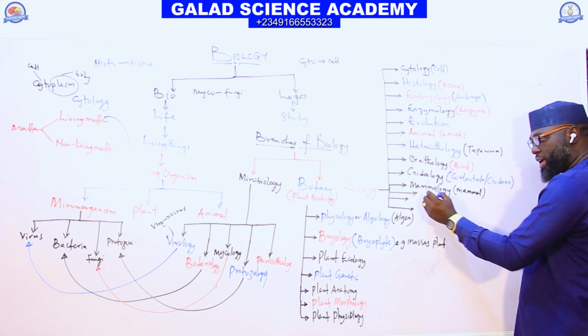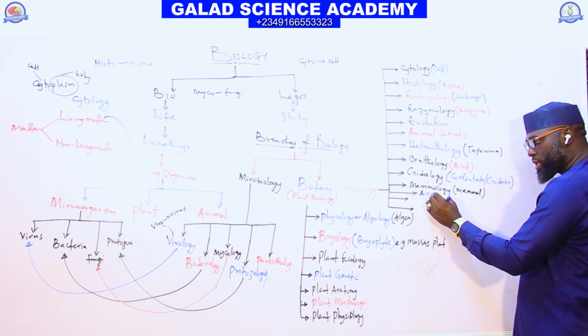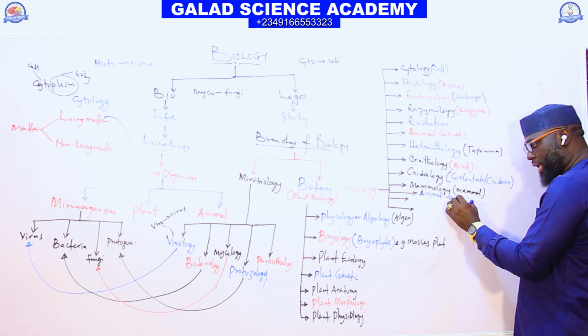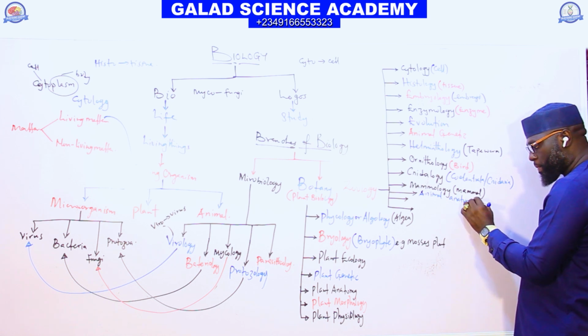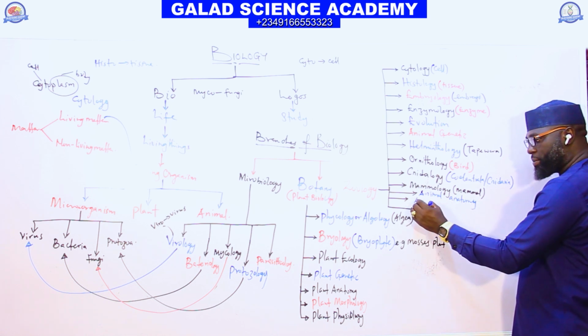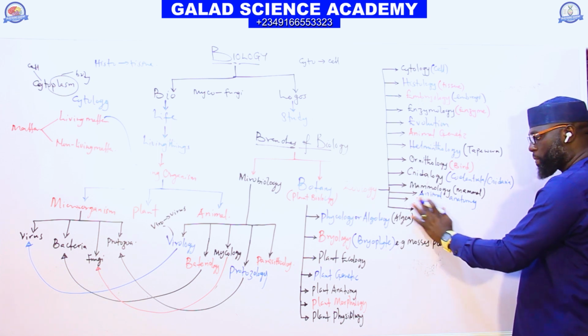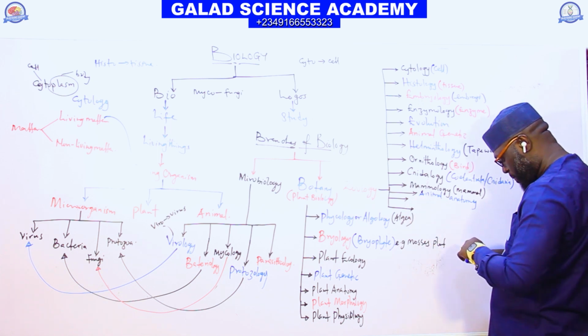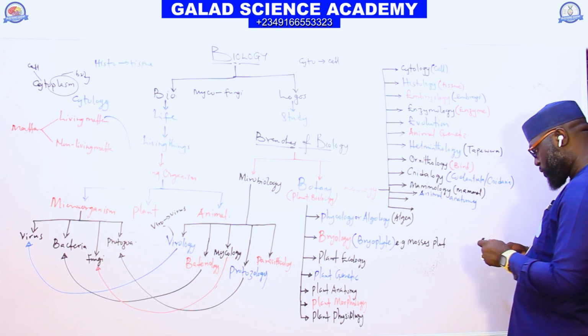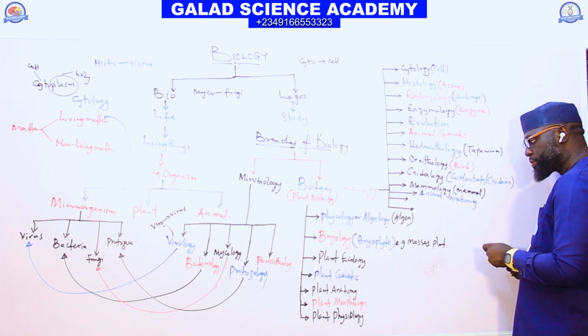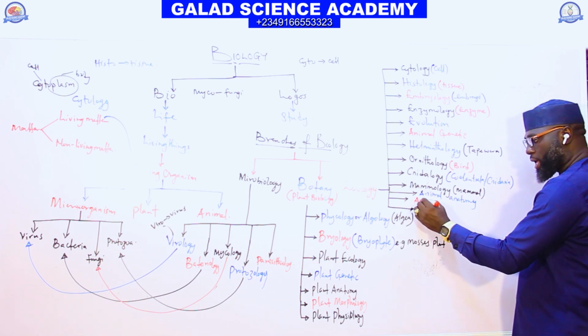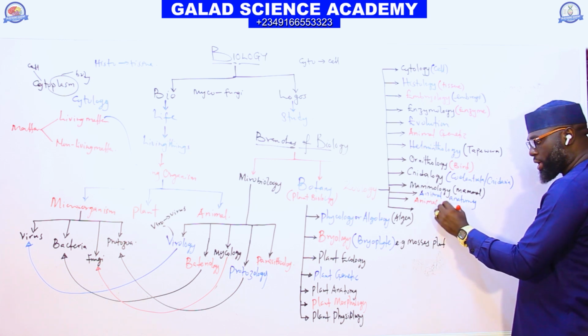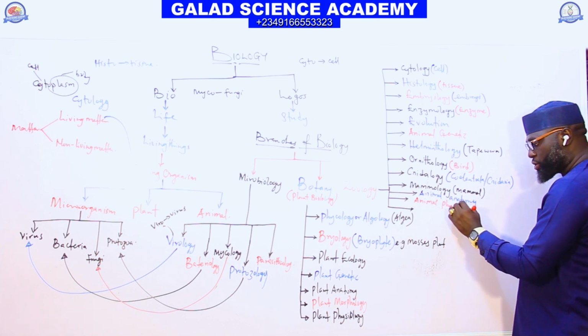We have animal anatomy. We have animal physiology.